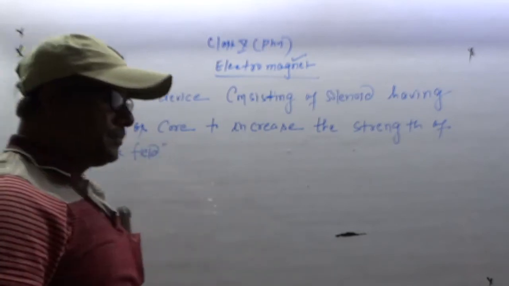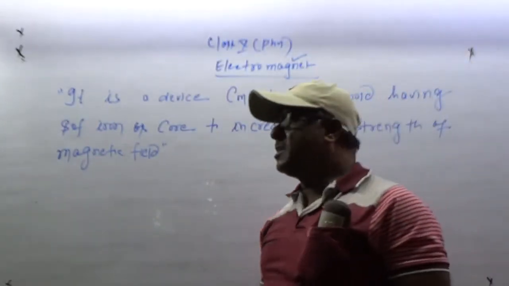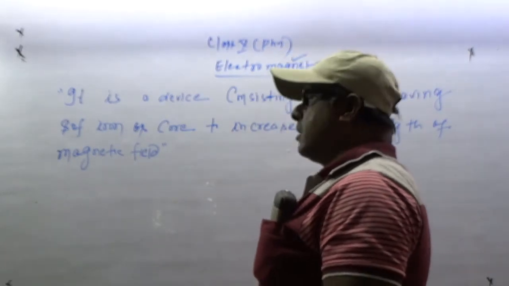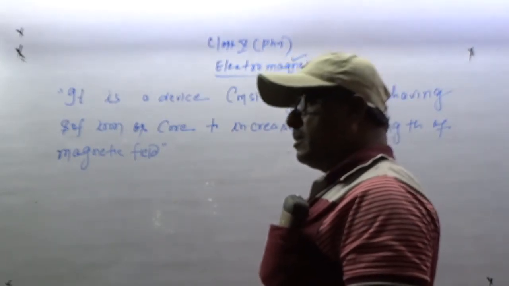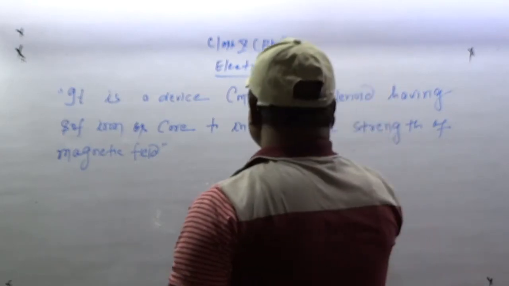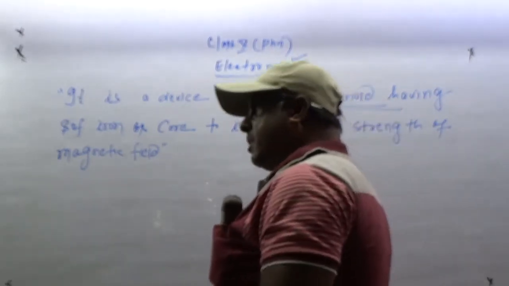So, let us understand this. It is a device, no doubt it is a device. There are a lot of devices, but what makes it different? Consisting of a solenoid. Alright, what is a solenoid?